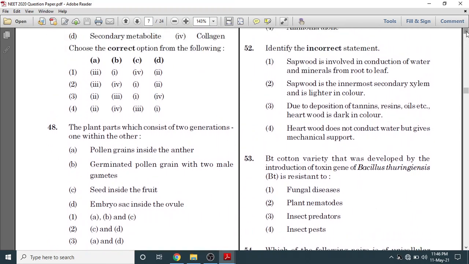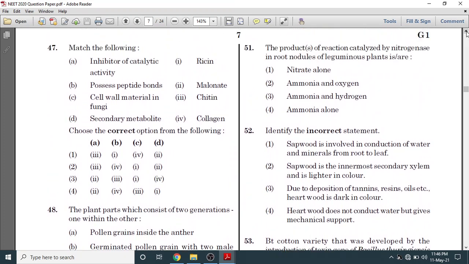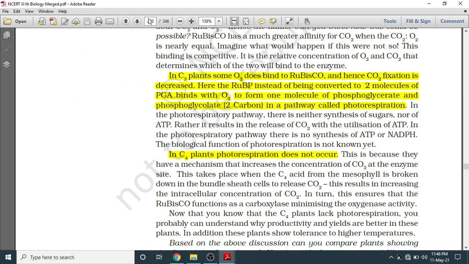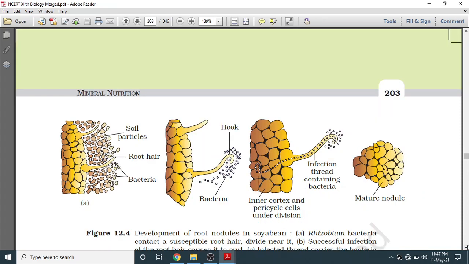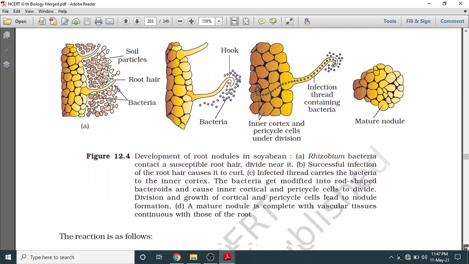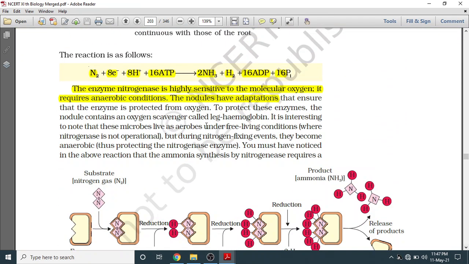Question number 51. The product of the reaction catalyzed by nitrogenase in root nodules of leguminous plants is. 51 was asked from page number 203 of class 11th NCERT. We will directly move to 203. So we will find where this line is in NCERT. ये देख लो भैया रिएक्शन. So the enzyme nitrogenase is highly sensitive to molecular oxygen. It requires anaerobic conditions. तो अब ये देख लो ammonia and hydrogen.